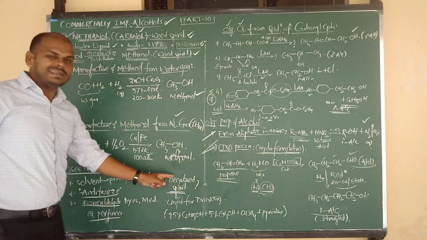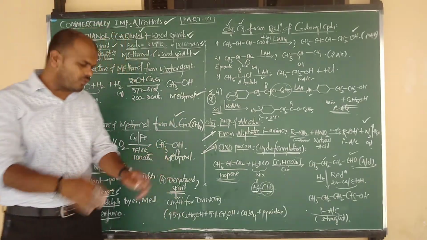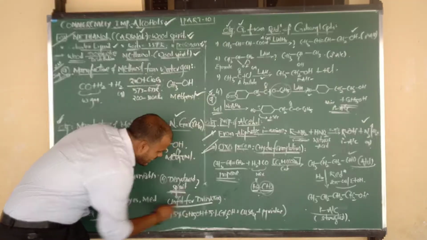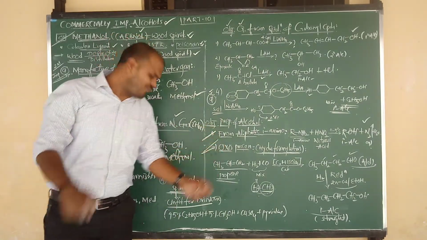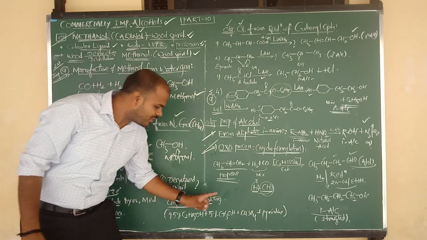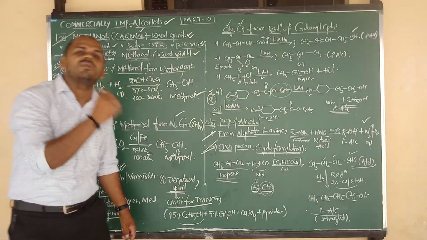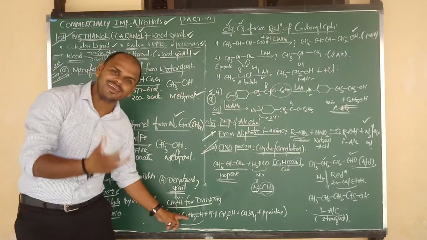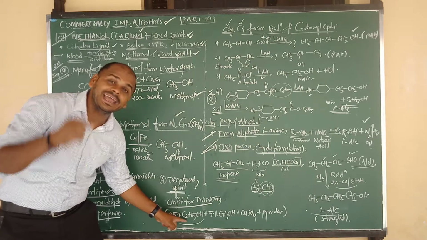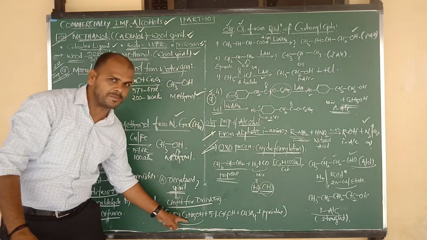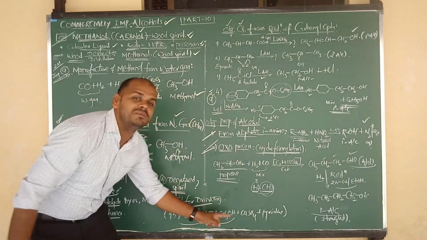What is meant by denatured spirit? Denatured spirit is completely unfit for drinking purposes. Actually, spirit means ethyl alcohol. This is called wine spirit. 95% ethyl alcohol is nothing but wine spirit, or we can say industrial alcohol, or rectified spirit. To this 95% ethyl alcohol, we add 5% methanol.